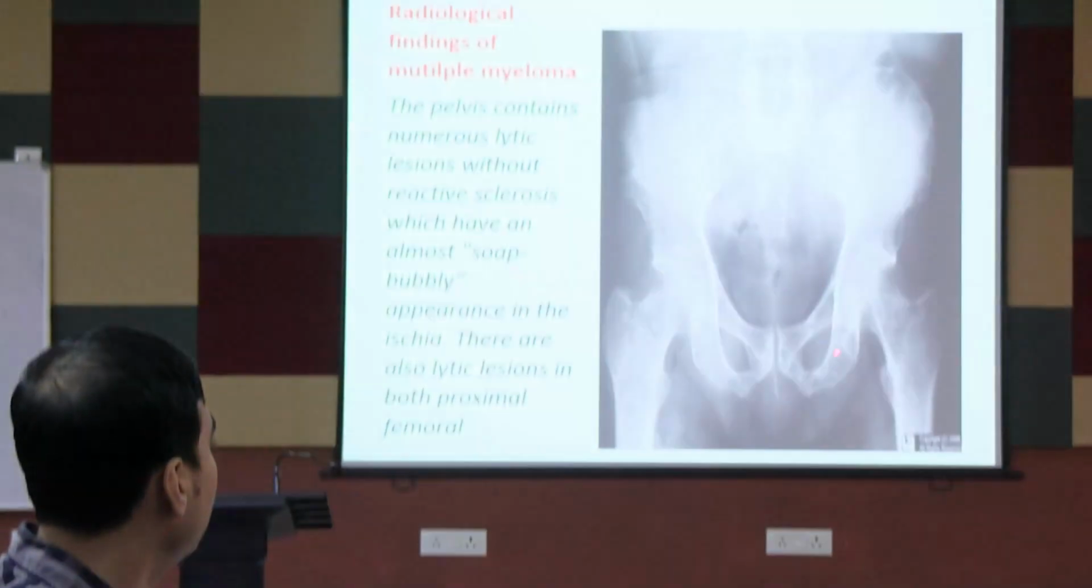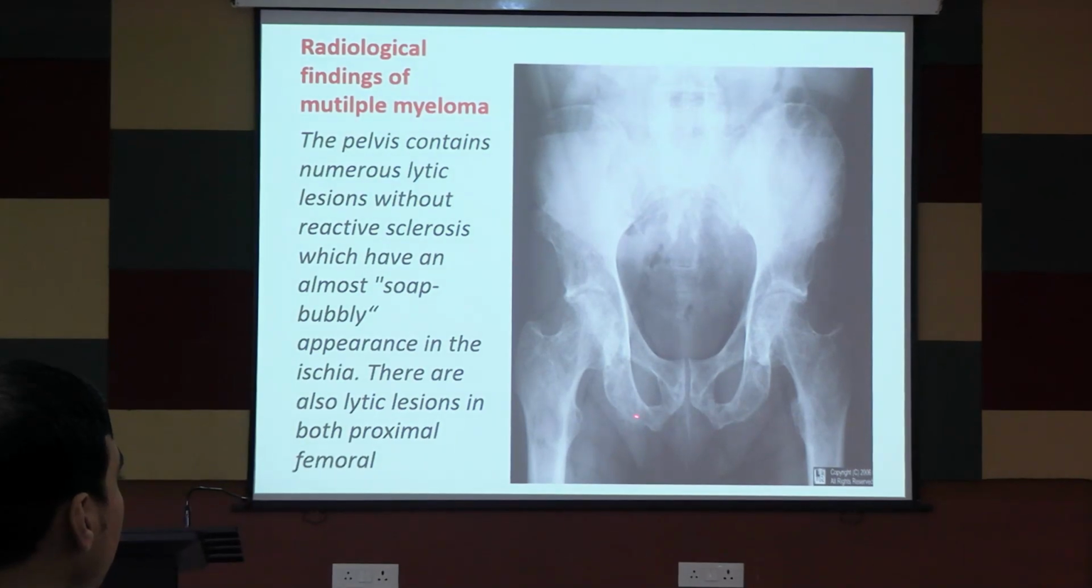See your lytic lesions in the proximal femur, you can see here the lytic lesions. You can see the pelvis, right? All small, can you see? These are all lytic lesions. This is again a lytic lesion. So this is called the soap bubble appearance.